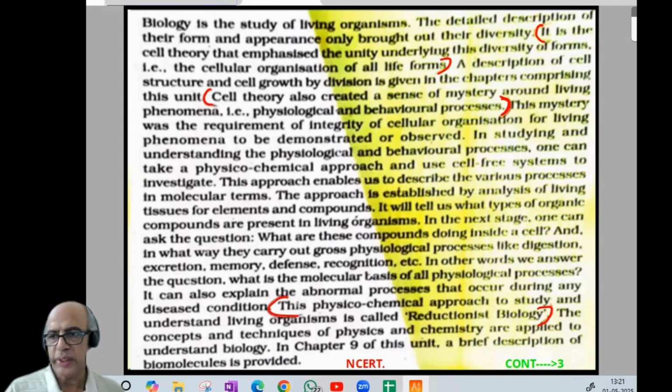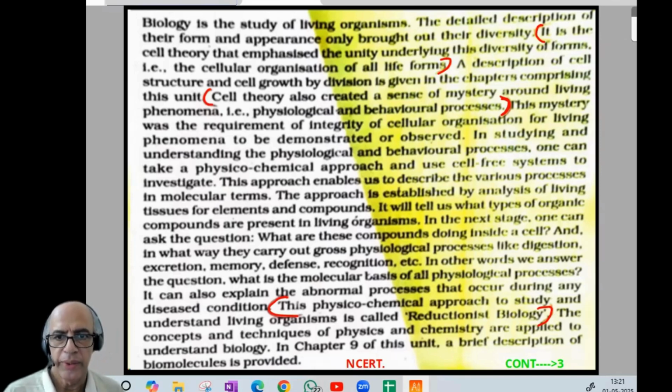You can find the first red bracket here. What they mention is, it is the cell theory that emphasizes the unity underlying this diversity of forms. Cell theory, that is cellular organization of all life forms. So that can be a question: it is the dash theory, cell theory. Another one here: cell theory also created a sense of mystery around living phenomenon, that is physiological and behavioral process.